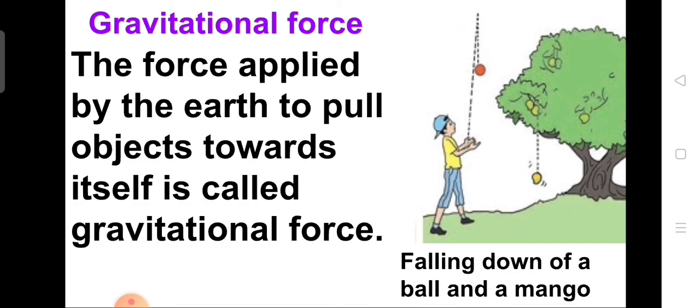For example, in this case, the Earth's gravitational force acts in the direction opposite to that of the ball when we are throwing a ball upwards, but the gravitational force acts downwards. So that's why the object starts falling down instead of going up any further.